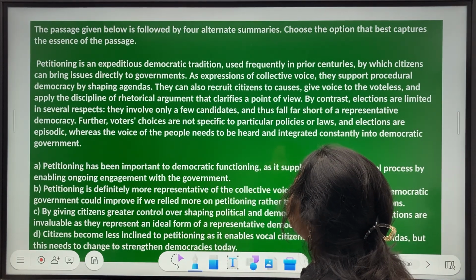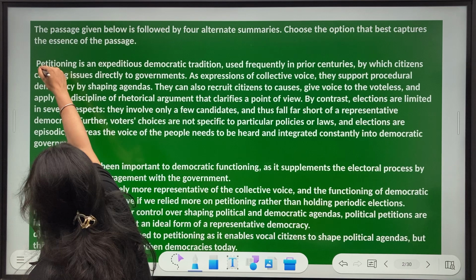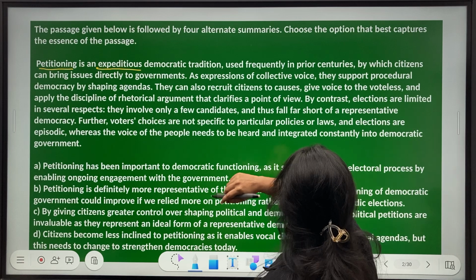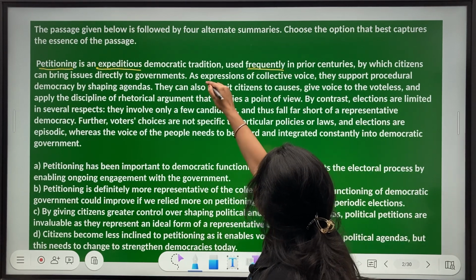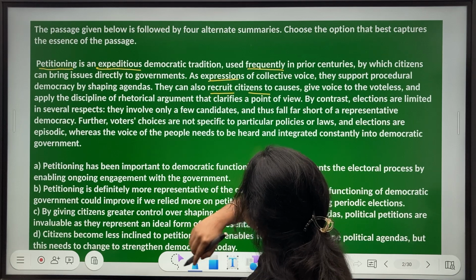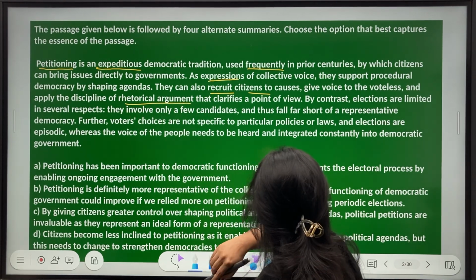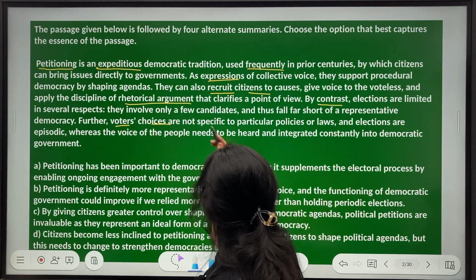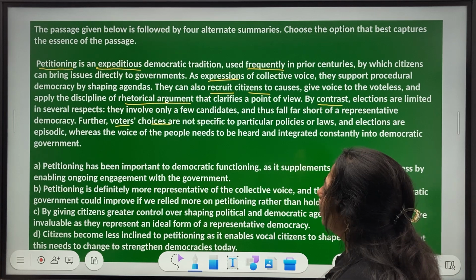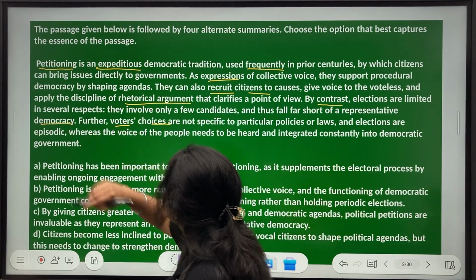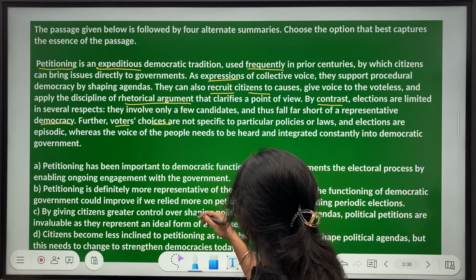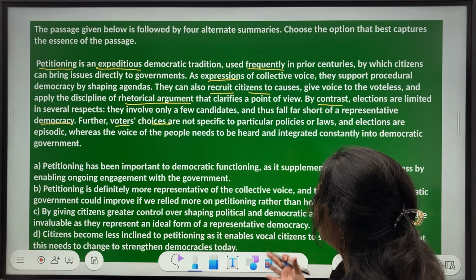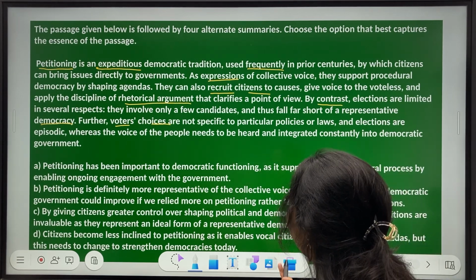Right? Okay. First word that I see here is petitioning. Okay, I see expeditious. Frequently, expressions, recruit citizens, rhetorical argument, contrast, okay, voters, choices, something about, let's say, the voting process maybe, because I've also found democracy here. The length of the options is pretty much balanced. I won't say very lengthy, I won't say very short sentences. They look good, right?